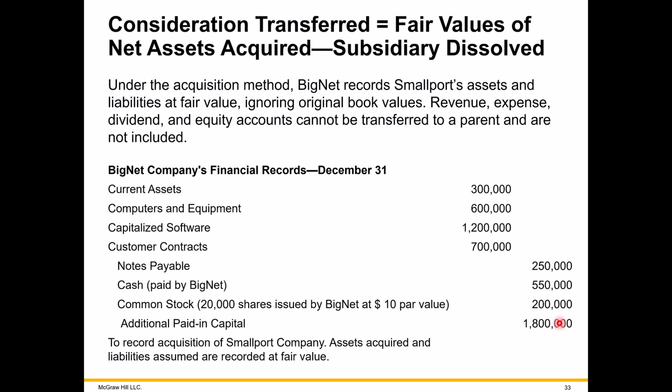And then the additional paid in capital. Again, notice total debits equal total credits. If it weren't so, then we would plug in more debits. That would be goodwill. If we need more credits, that would be a bargain purchase gain, revenue being credited. Again, small will go out of existence, just leaving big with these new assets, liability, and additional equity. Of course, less cash paid by big.